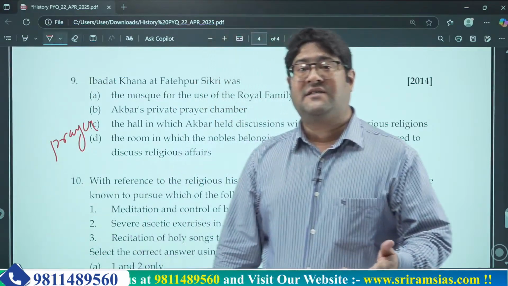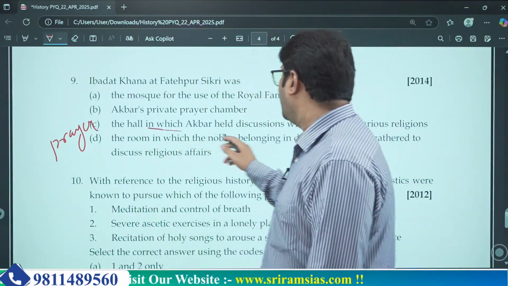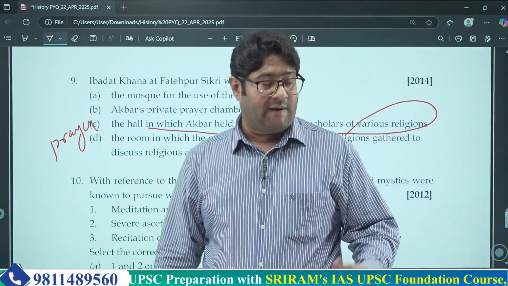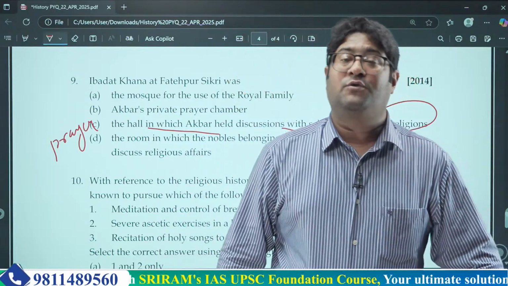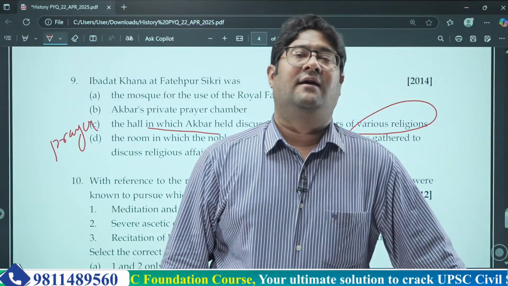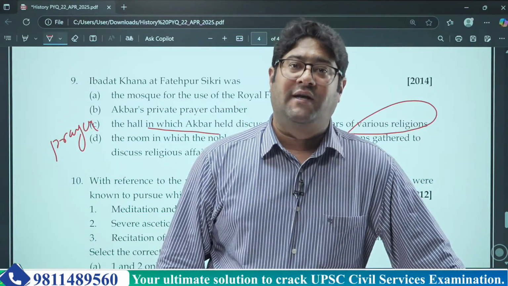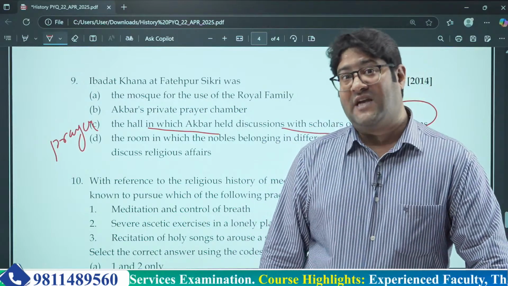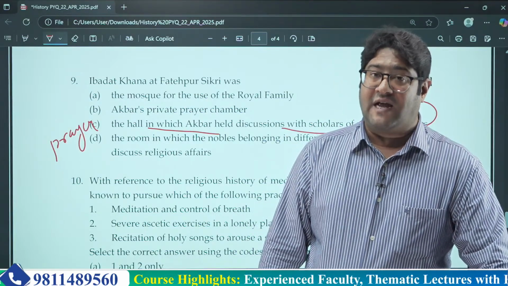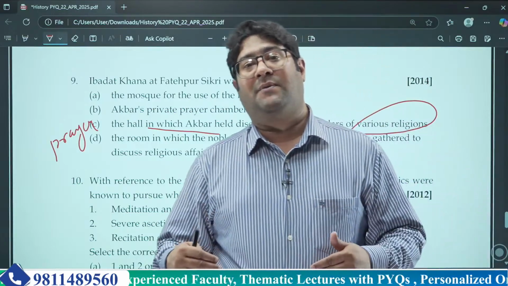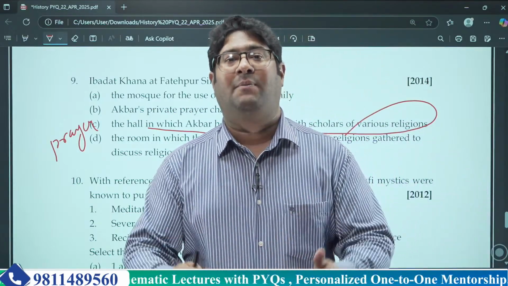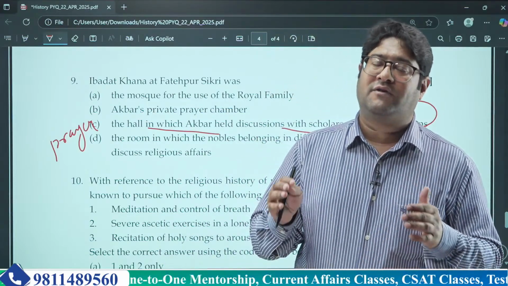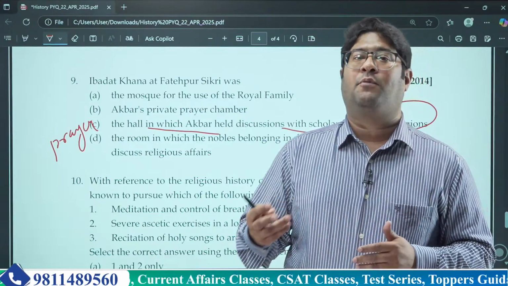And what is the correct information? The correct information is the hall in which Akbar held discussions with scholars of various religions. Akbar was a great proponent of religious tolerance. So he used to call all the religious authorities of Hinduism, Islam, Zoroastrianism, Christianity, Sikhism and Jainism. He used to invite all these people and let a debate or discussion happen over the religious discourse they all were following. And that is how he was able to implement the policy of Deen-e-Ilahi.